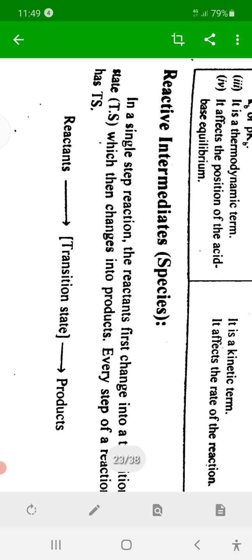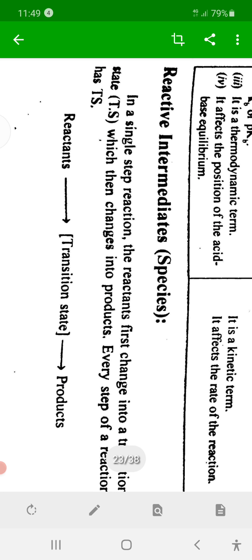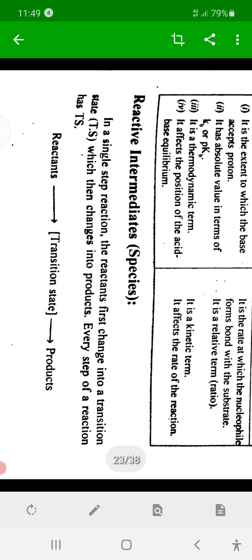Remember that reactants are not directly converted into product. Reactants first react to form one unstable species. Formation of that unstable species takes place in the transition state, during the transition state.